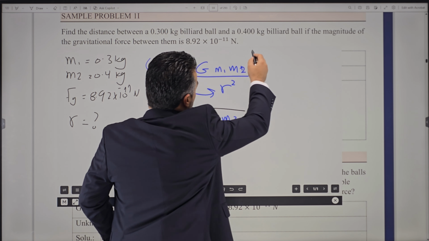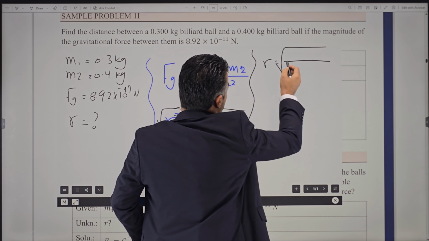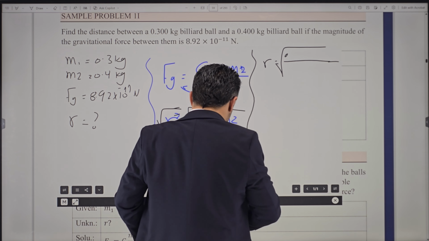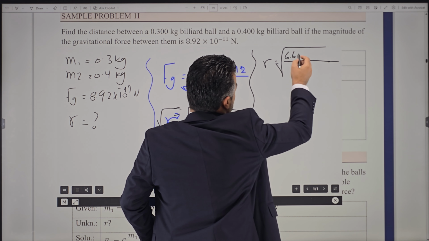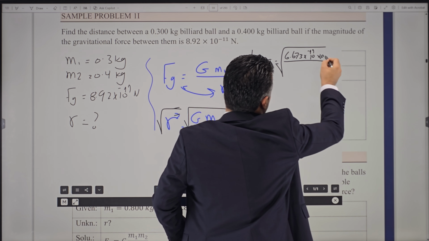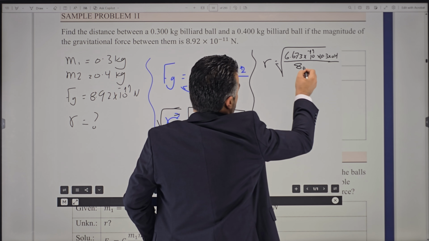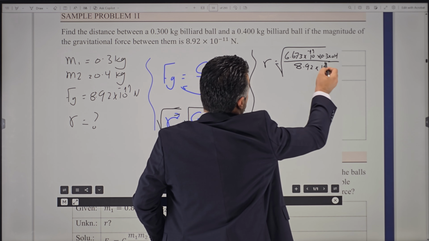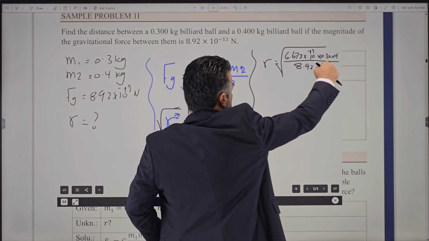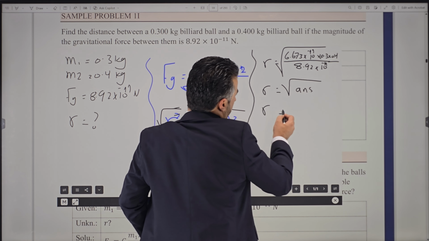So at this point, we could just write the numbers in. We'll say r is equal to the radical of G, which is 6.7673 times 10 to the power negative 11, times the first mass, which is 0.3, times the second mass, which is 0.4, divided by Fg, which is 8.92 times 10 to the power negative 11. I would recommend you do the numbers first, then divide by the second one, then take the radical of the answer. Using your calculator, you can find the distance between the two.